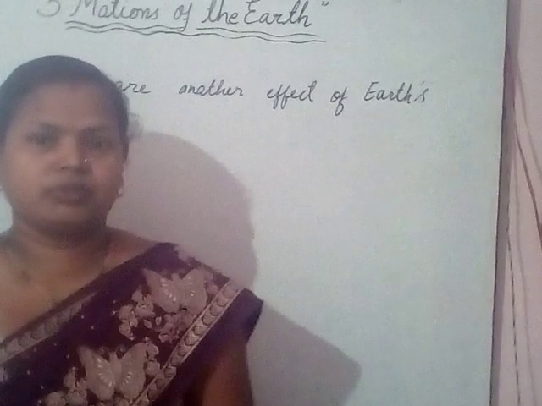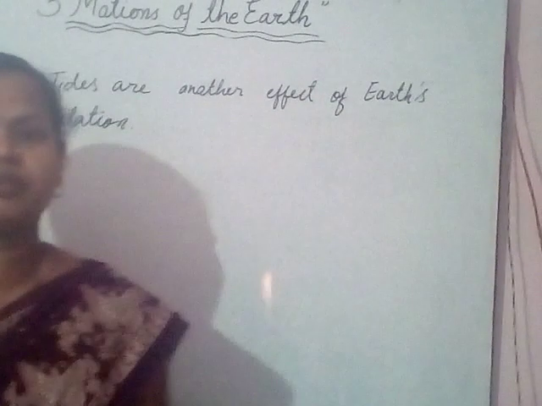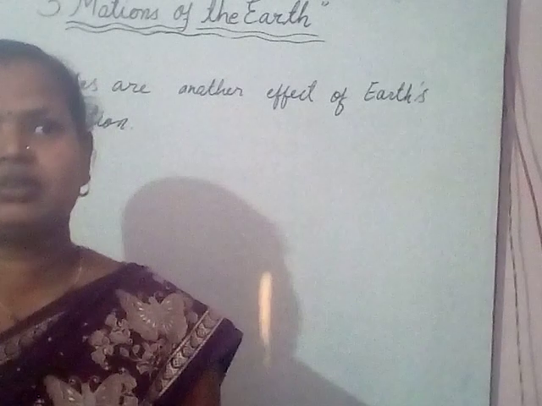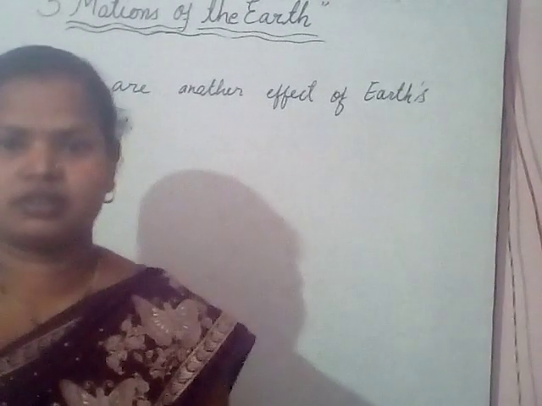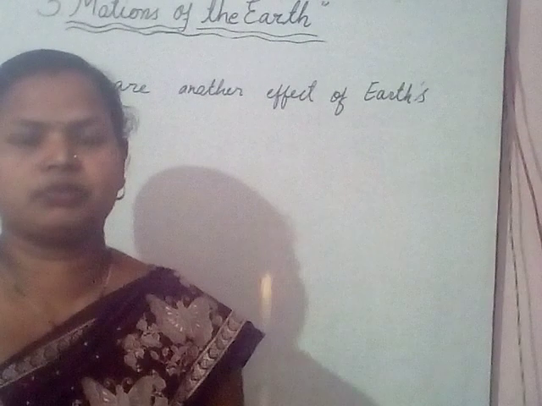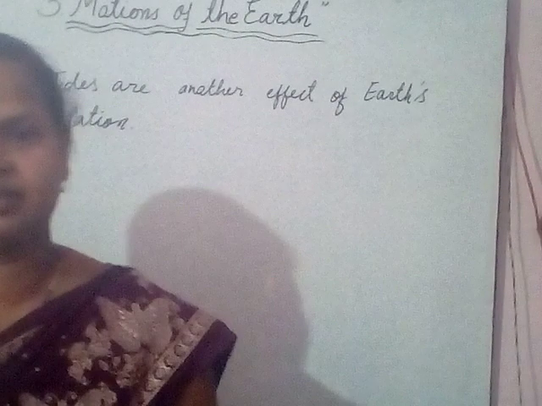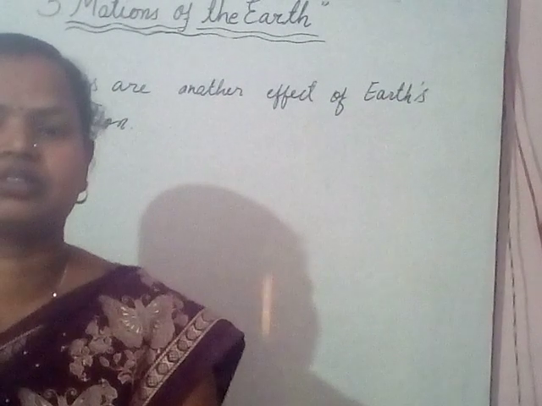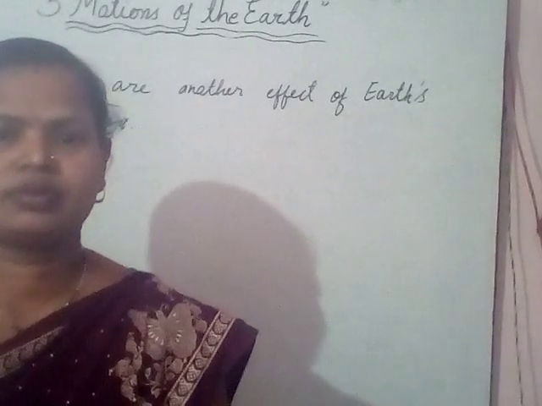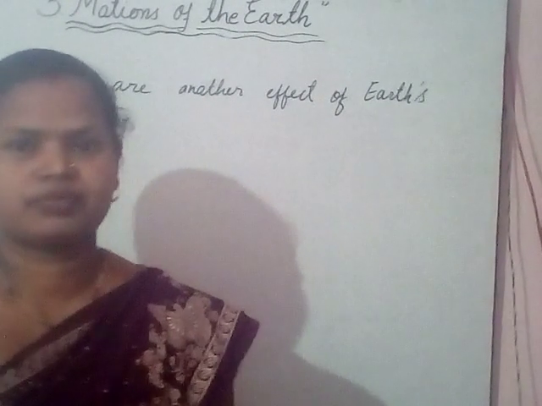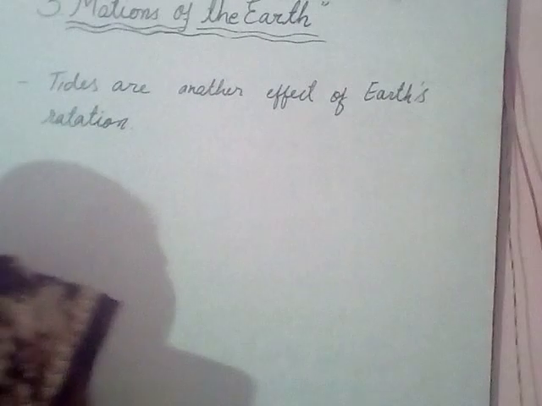It depends on the moon, the gravitational force of the moon. When the moon is farther from the earth, there will be low tide, and when it is nearer to the earth, there is high tide. And this affects the sea water due to the sun as well. So these are the main points.